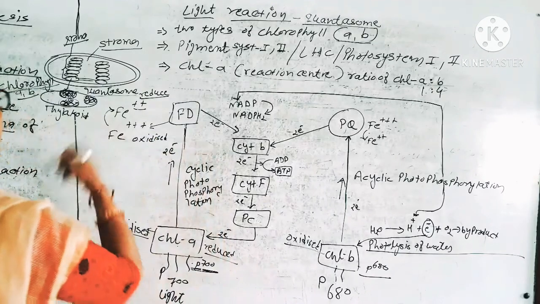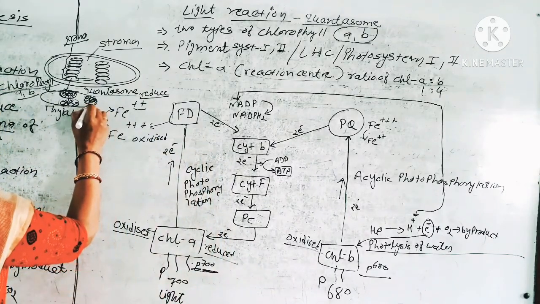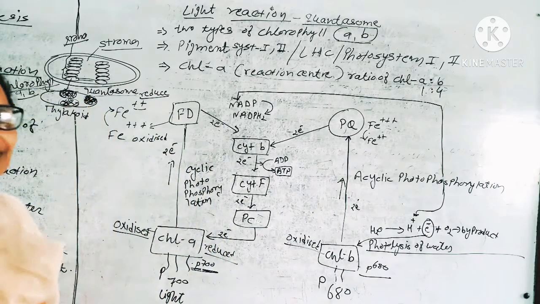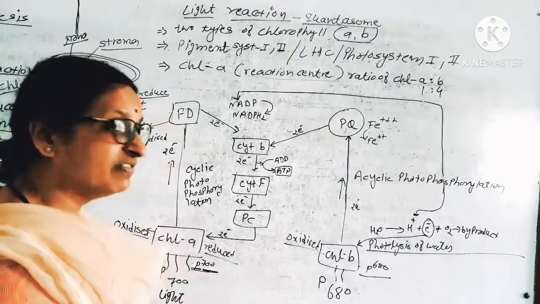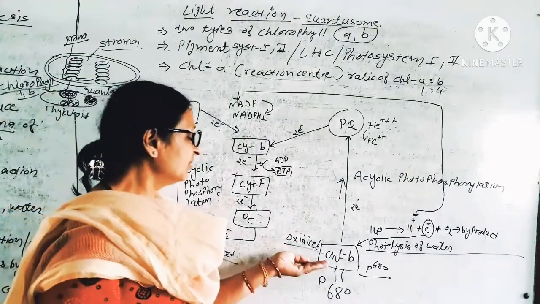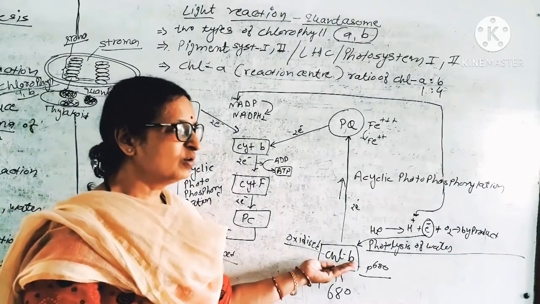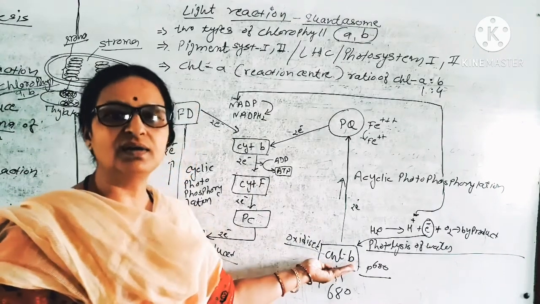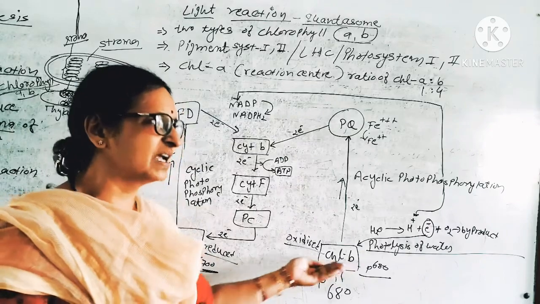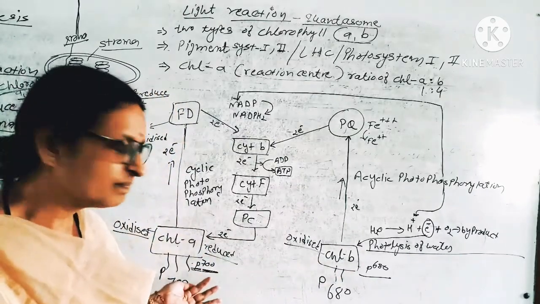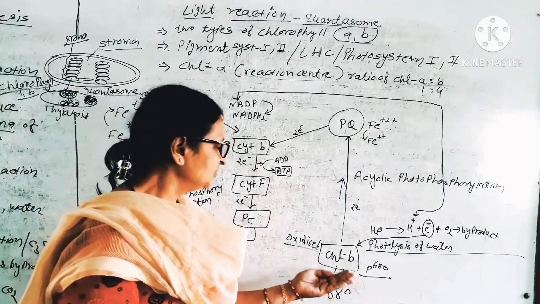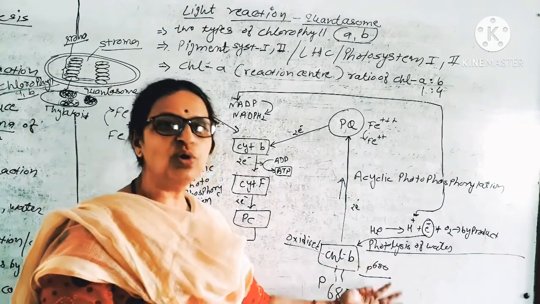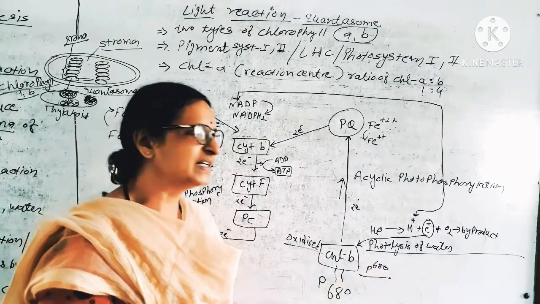Chlorophyll A molecule is 1 or 2, but the remaining 146 molecules are chlorophyll B. They also receive the energy from the white light. So from the visible white light, chlorophyll B molecules are also absorbing the light simultaneously with chlorophyll A. Chlorophyll B also absorbs the light, but with a lower wavelength photon energy.